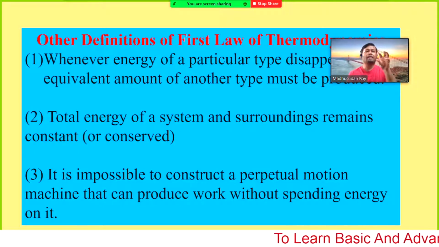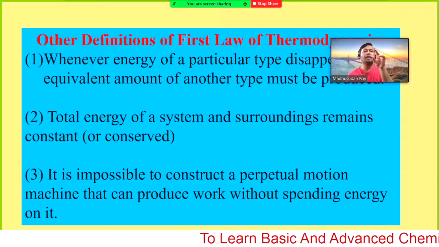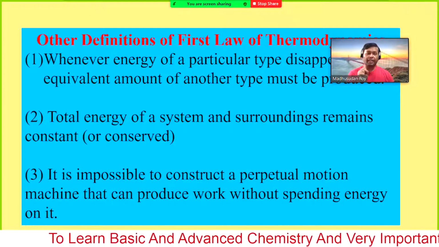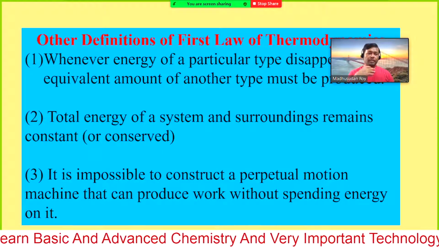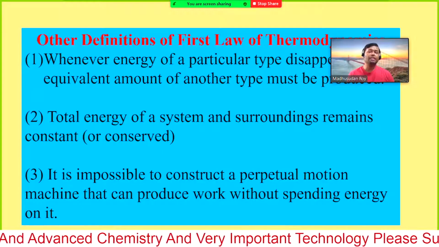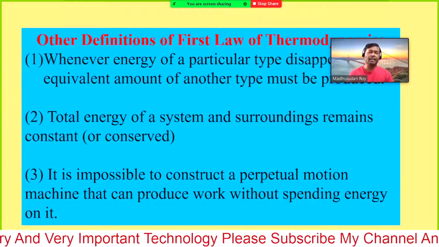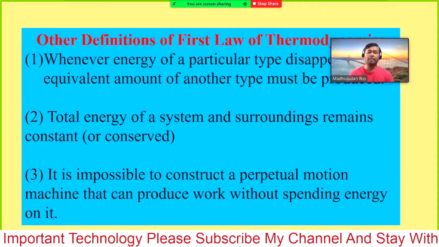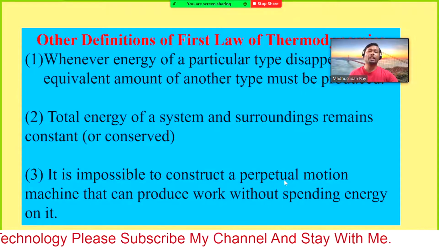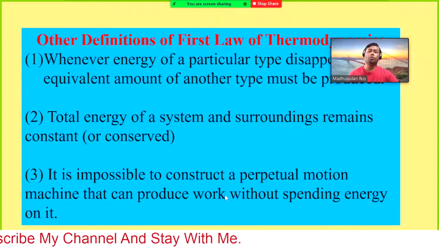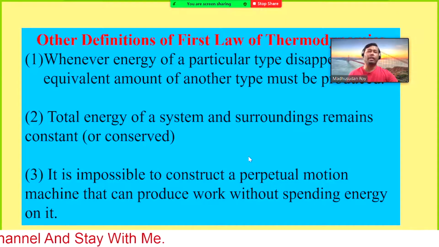If you touch the light bulb, you will feel the light is hot. We don't want the heat, but it is automatically generated. That is the limitation of our instrument, that we cannot generate 100% efficient light. So it is impossible to construct a perpetual motion machine that can produce work without spending energy on it.